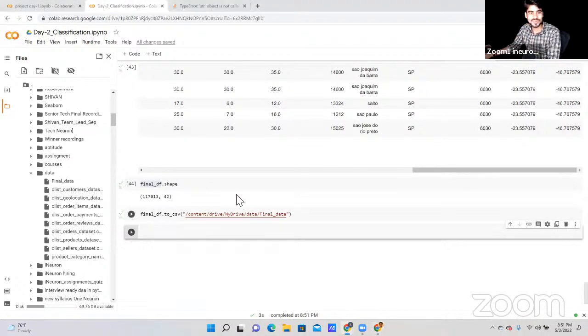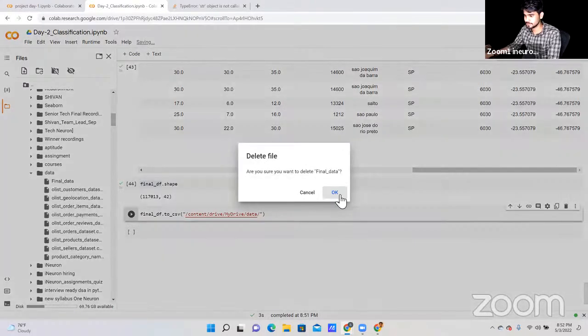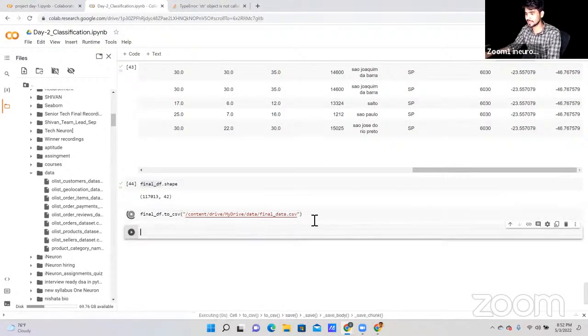Sorry. So let me write it down here again and edit this file, or let's delete this one first. And now I'm going to write final data.csv. Let's run this cell again. I hope it will work. Yeah, now I'm getting the green signal here. So it's working. And yes, thank you, Sabrinath.